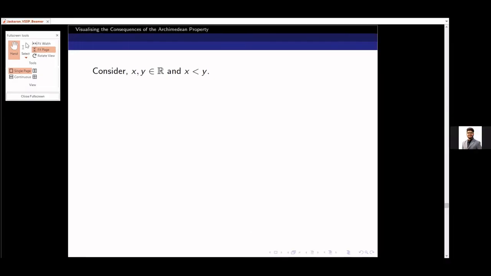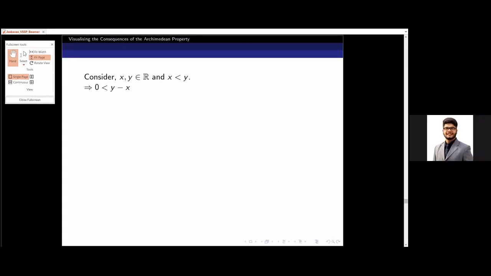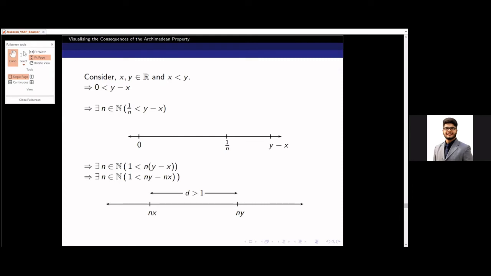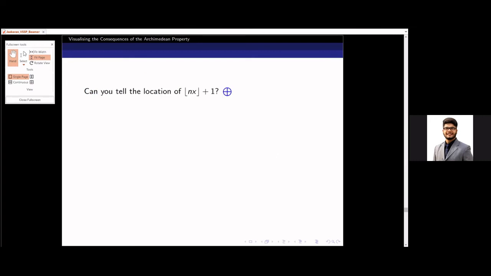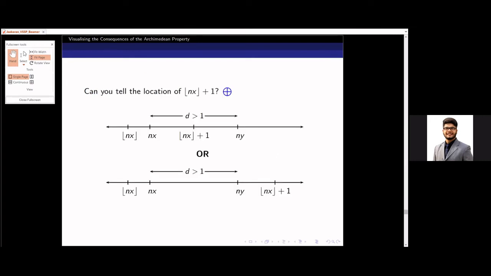So I consider two arbitrary real numbers, x and y, and without loss of generality, x is less than y, right? Now y minus x is positive. So by the Archimedean property, there will exist a 1 by n which is less than y minus x. Or I can say that if I manipulate the inequality, then the distance between nx and ny is more than 1. Now, where is floor nx? It is obviously on the left of nx, right? But where is floor nx plus 1? Will it be on the right of ny or on the left of ny?